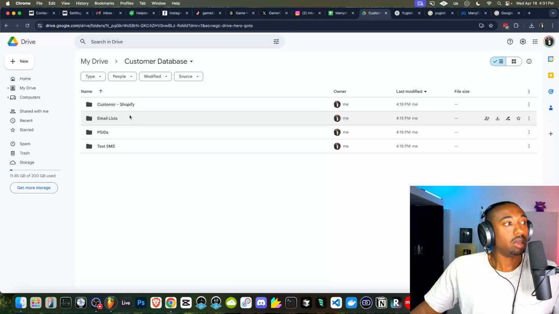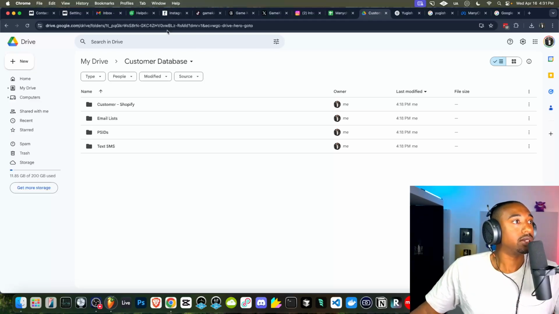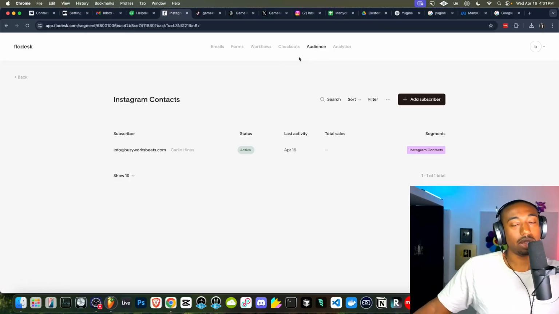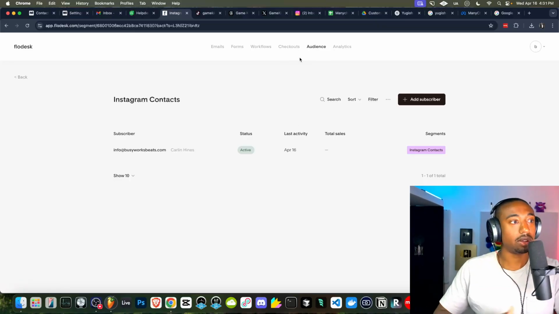And then how to store your email lists. I showed you guys how to import your email list into an email service provider like Flowdesk, which has a simple flat fee, $35 a month.